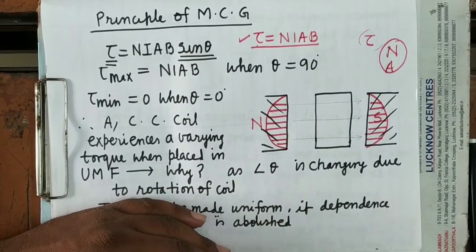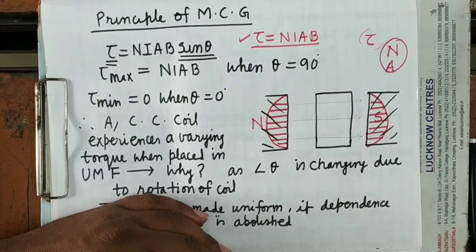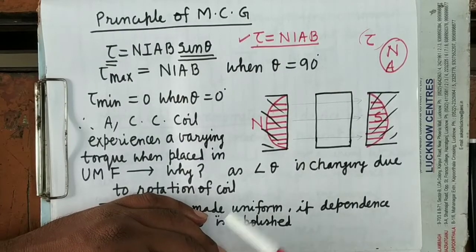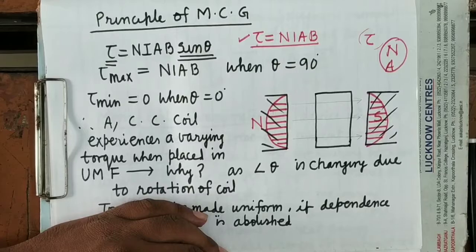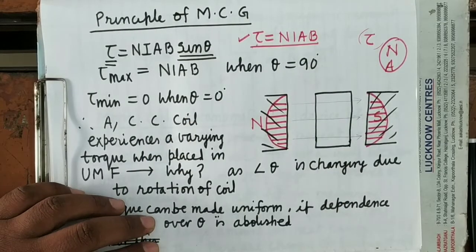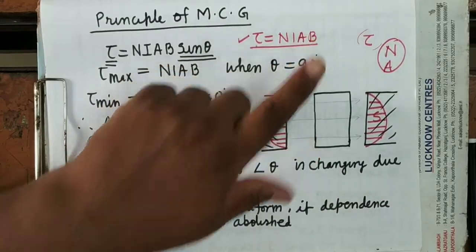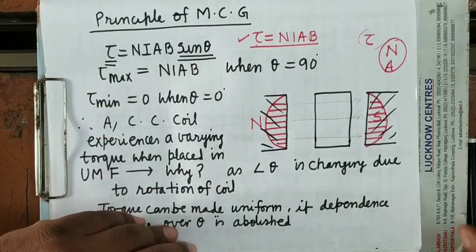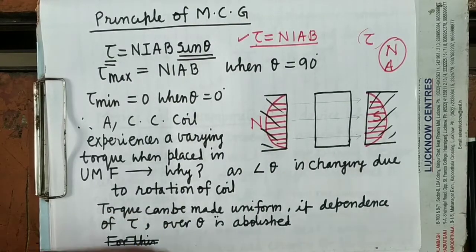Because then the galvanometer will become very bulky. Its size will increase very much. It's clear? So we can increase them only up to a certain limit. But we can increase B very much, and how? By using a soft iron core inside the coil.